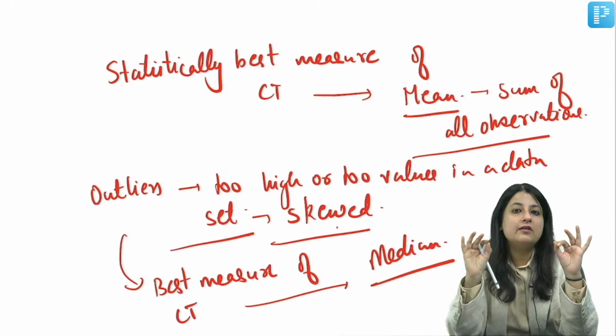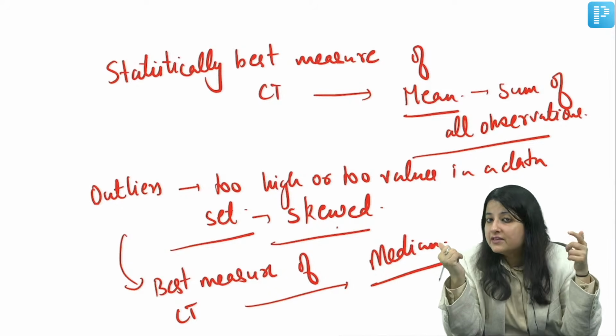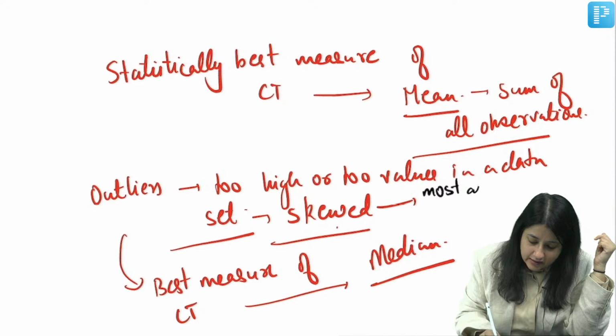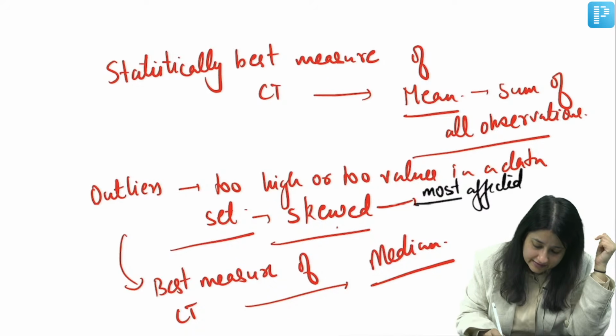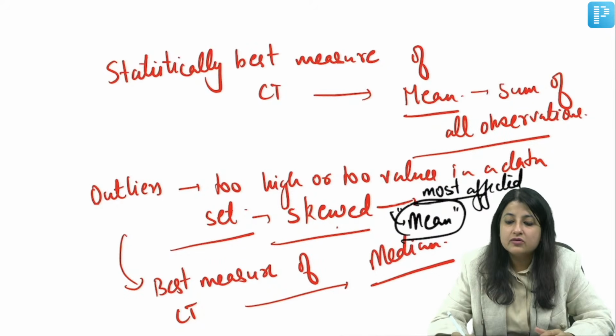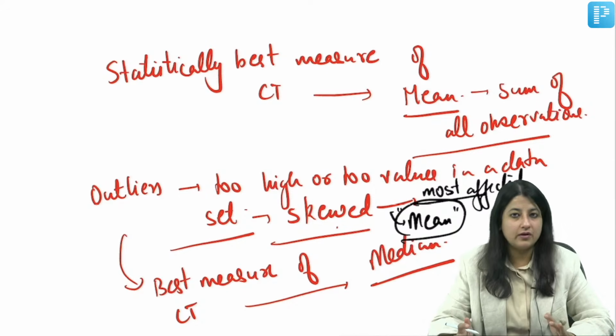And which measure of central tendency gets most affected in a skewed data set? Skewed data set में सबसे ज़्यादा affect कौन होता है? Skewed data set में, guys, which is the one which is most affected? Skewed data set में most affected everybody is the mean. Are you understanding? Most affected is going to be mean. Did you all understand this? Okay.